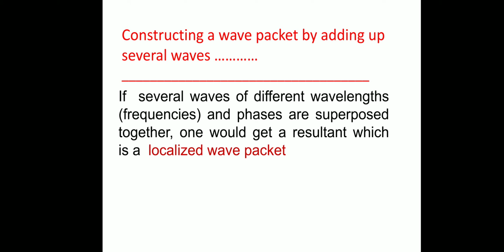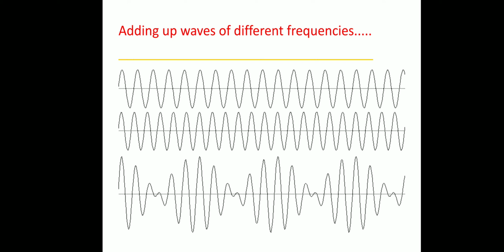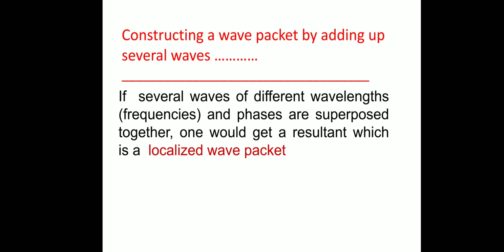If several waves of different wavelengths or frequencies and phases are superposed together, one would get the resultant, which is a localized wave packet. So if we superimpose different waves having different frequencies, we get the resultant as this third wave, and this resultant wave is called a localized wave packet. We can see this is the localized wave packet.